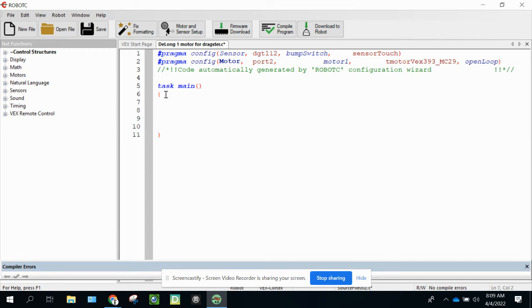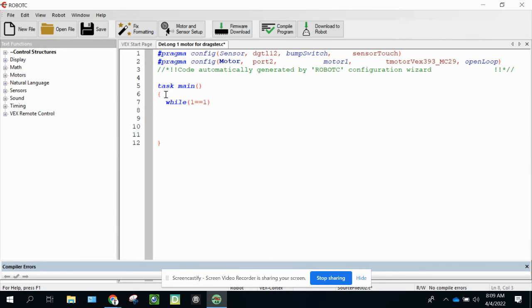And the first line of code I'm going to do is while (1 == 1). Now, what that does is that actually sets up a continuous loop, because 1 is always going to equal 1 in the math world. So it just sets up a loop that anytime you turn the cortex on, it's going to run this program.